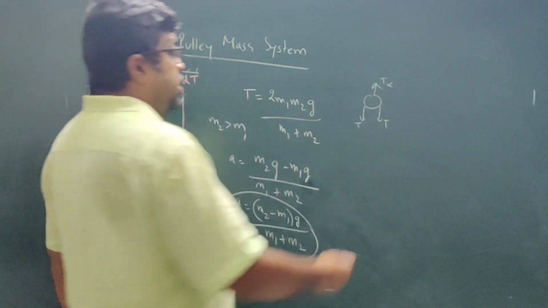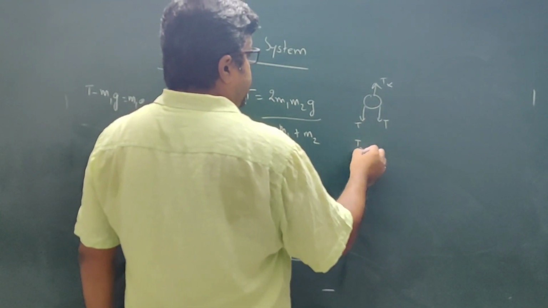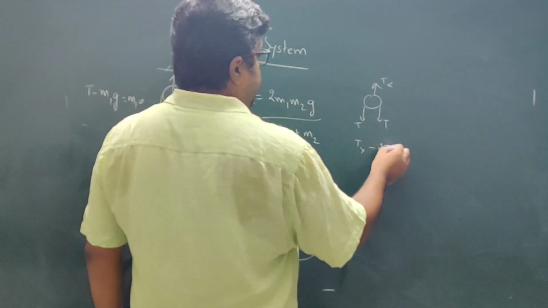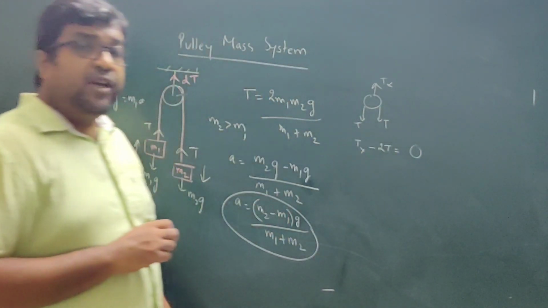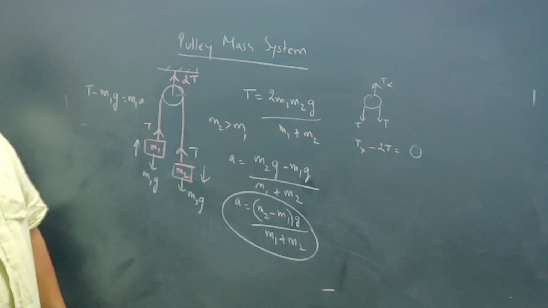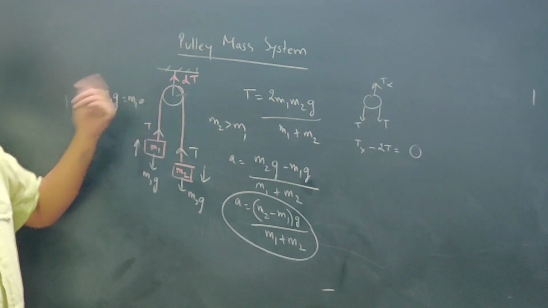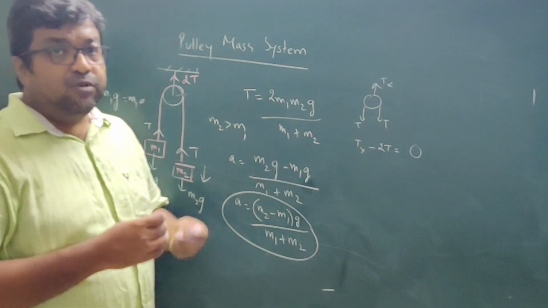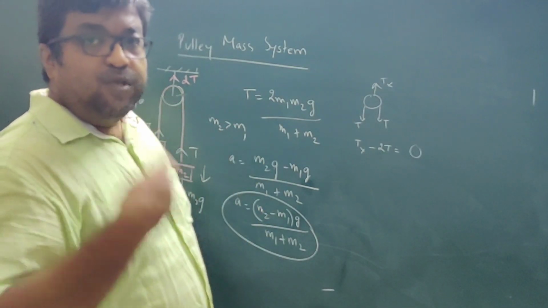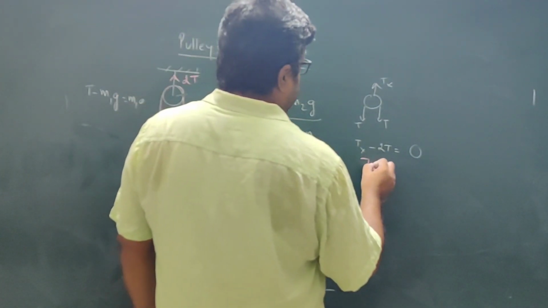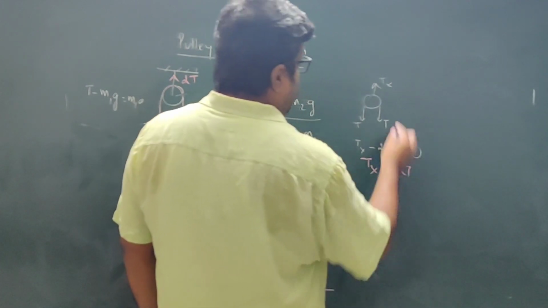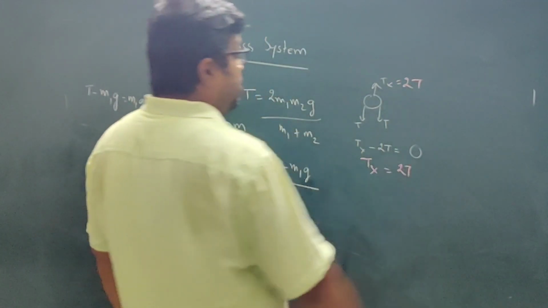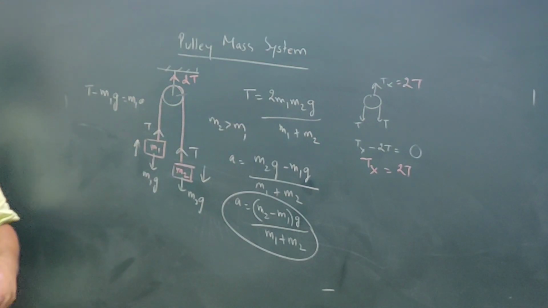So Tx minus 2T is equal to 0, because this pulley is massless, so the net force on it will be 0. Force is mass into acceleration, mass is 0 means force is 0. So Tx equals 2T, therefore this tension is 2T.